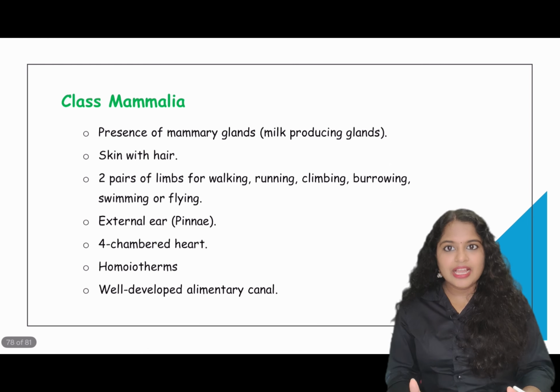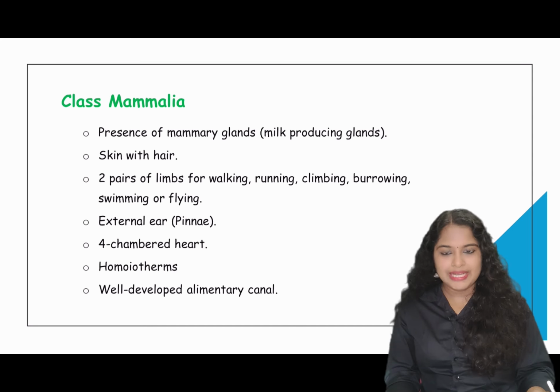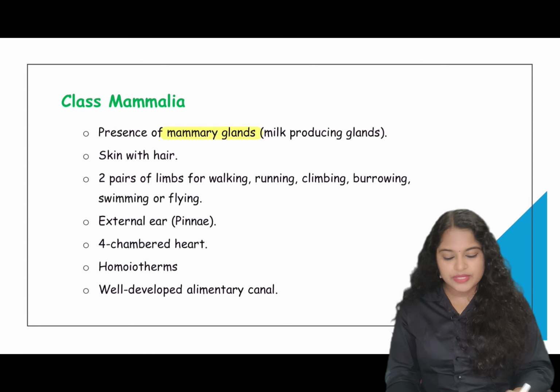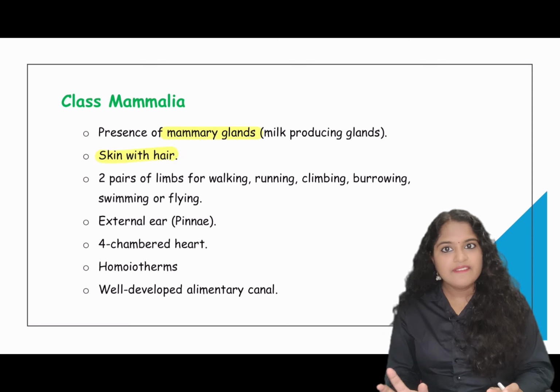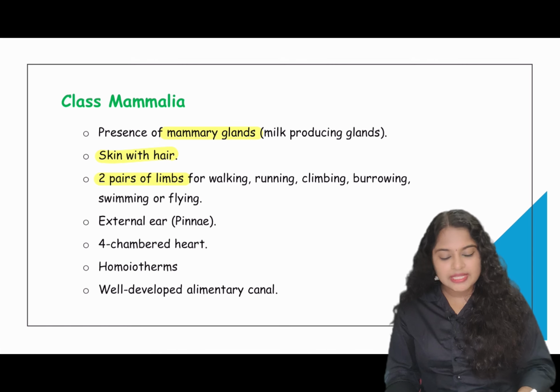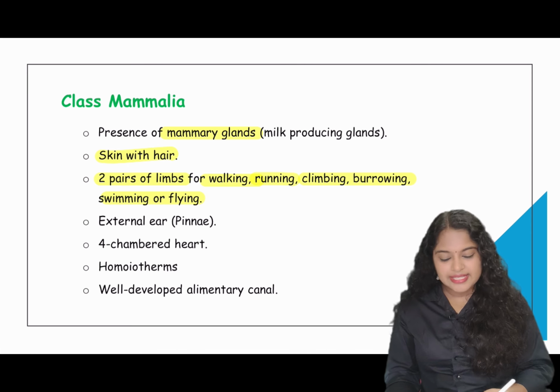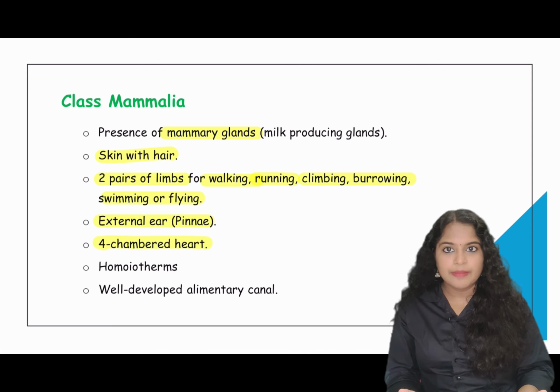Coming to the last class of vertebrates and the last topic of this chapter, class Mammalia. Mammalian organisms are characterized by the presence of mammary glands, that is, the milk-producing glands. They have skin with hair. 2 pairs of appendages are there, for walking, running, climbing, burrowing, swimming or flying. External ears with ear pinna are there. A 4-chambered heart is present, so they have double circulation.